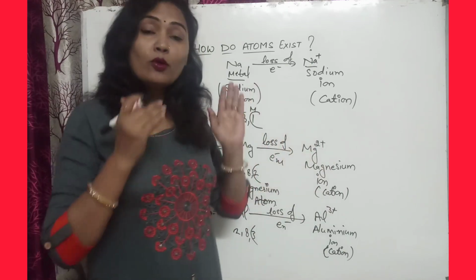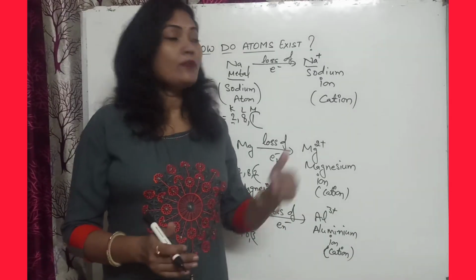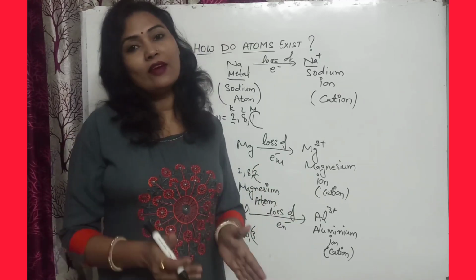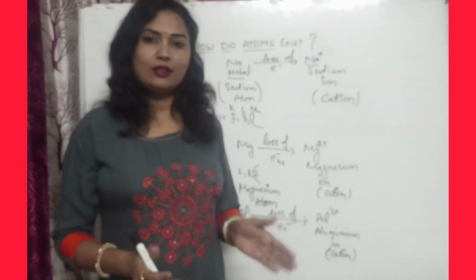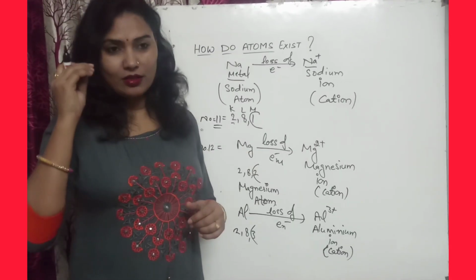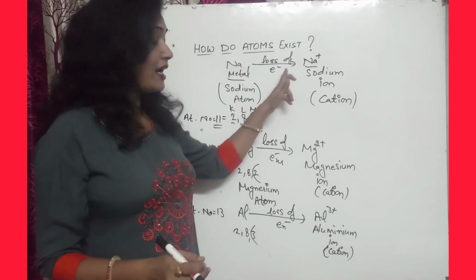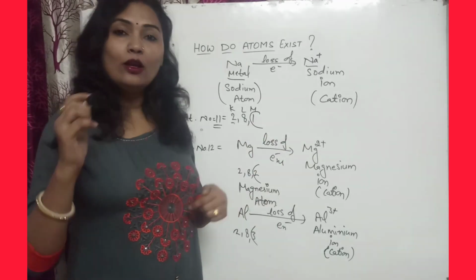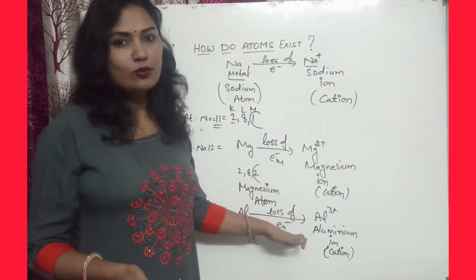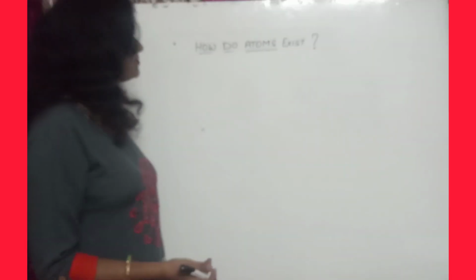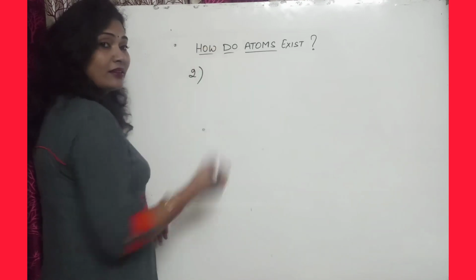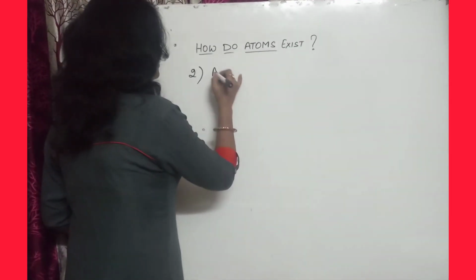So all metals lose electrons and form cations. Please remember that all metals lose electrons and form cations by losing the electrons. Now second is anion.